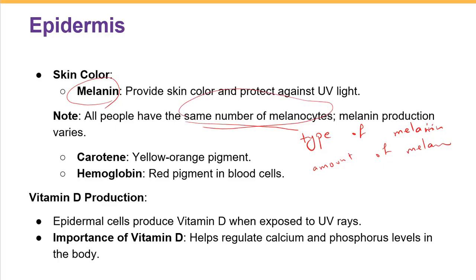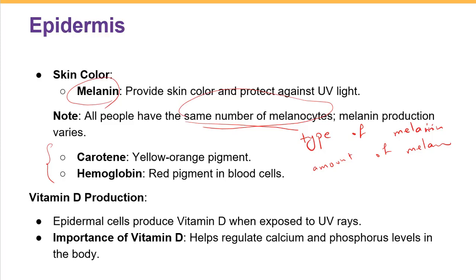And also in exposure to the sun, you can produce more melanin. That's the reason you can get a tan in exposure to the sun, because you stimulate your melanocytes to produce more melanin. There are also two other factors or pigments that can be involved in skin color determination. We have carotene, which is a yellow-orange pigment found in tomato and carrot, and hemoglobin, which is a red pigment found in blood cells. But the only pigment that our skin produces is melanin, and melanin is the main pigment that determines our skin color.